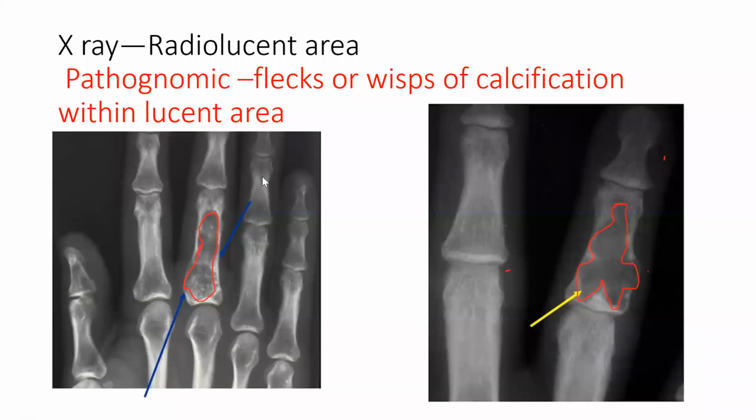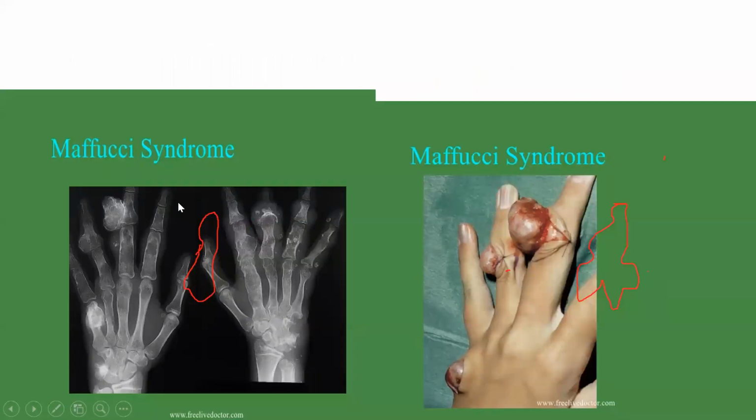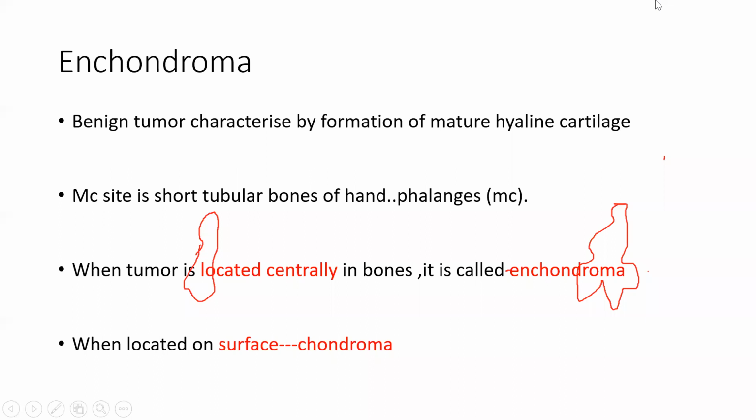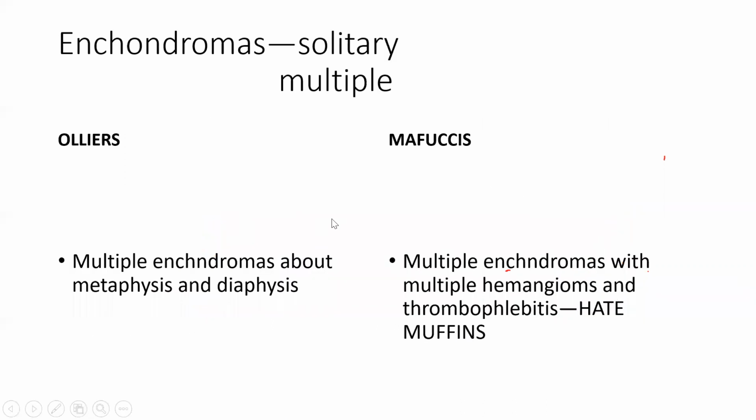Let's read again about enchondroma. If it comes on the surface, that is chondroma. Most commonly it occurs in the phalanges and short bones, with cartilaginous formation. It can be single, in a single bone, or in multiple bones. So it can be solitary, it can be multiple.